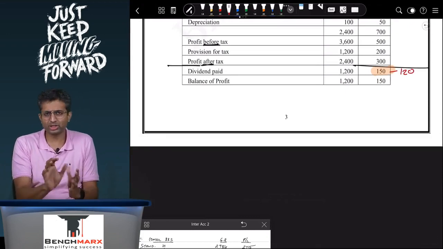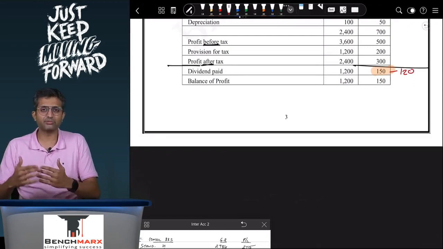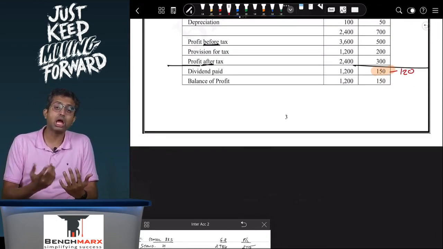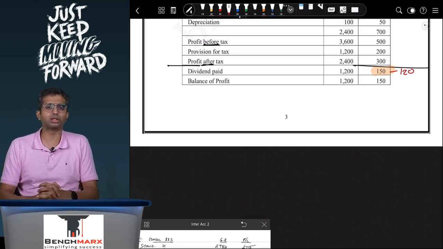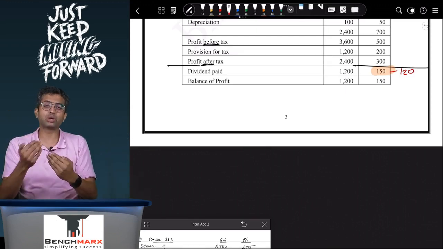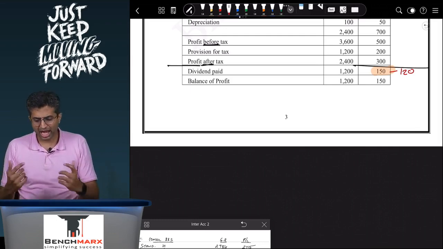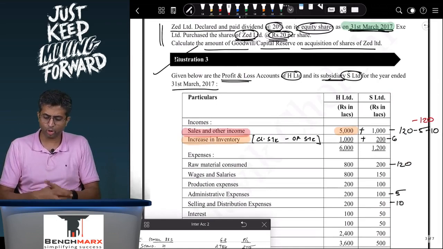Again, you might take it to be a dividend paid after the profit is determined, but however one can say that out of this 150, 80% is going to the parent, and the parent has clearly taken the credit in the profit and loss account. When I am preparing the consolidated profit and loss account, this is 120 of income that I am earning by transacting with my own self, and as a result I will reduce the dividend paid, 120, and correspondingly I will also reduce it from sales and other income.